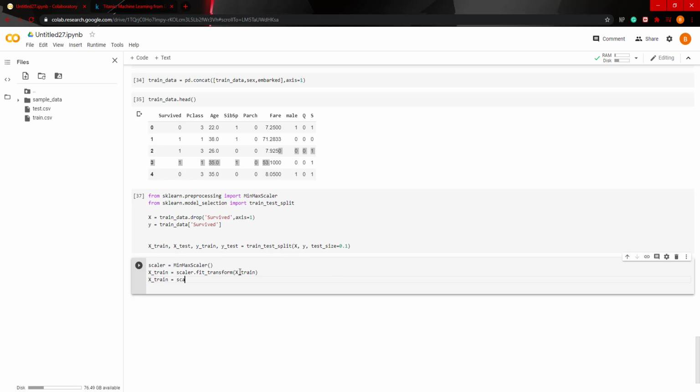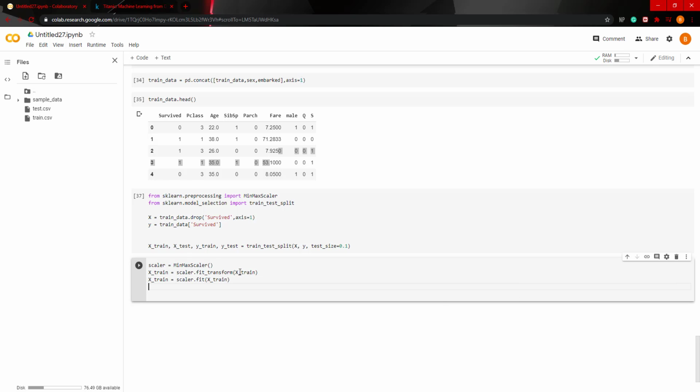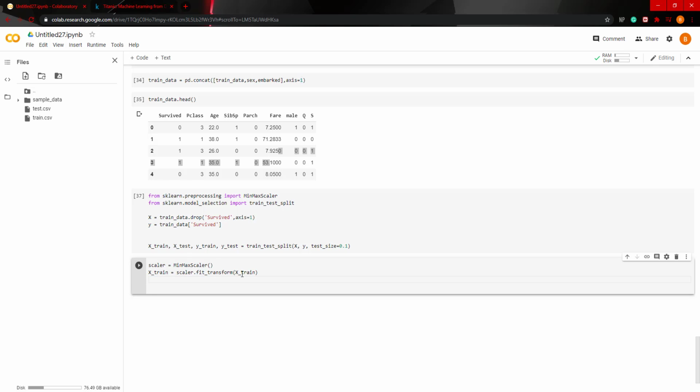Normally you would just do X_train equals scaler dot fit X_train, and then you would do, correction, X_train equals scaler dot transform X_train. But there's an easy way to just call this line over here, and then we can do X_test equals scaler dot transform X_test.